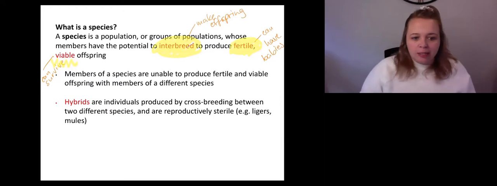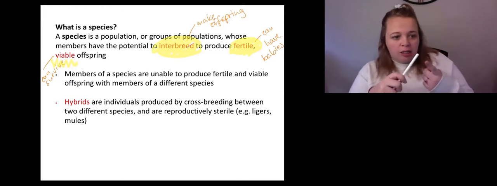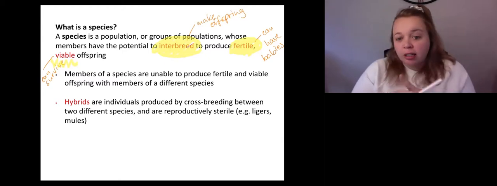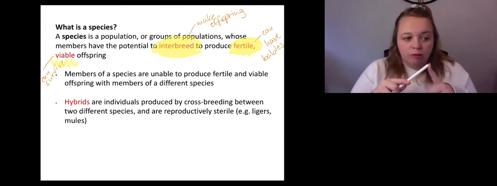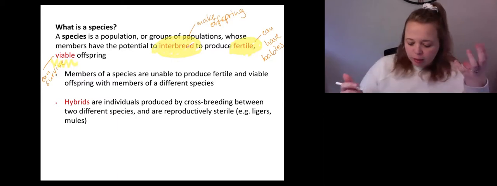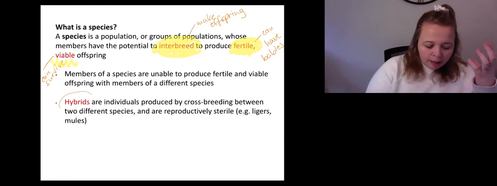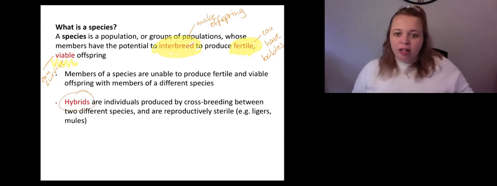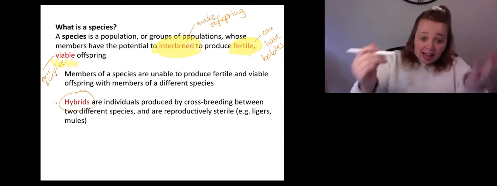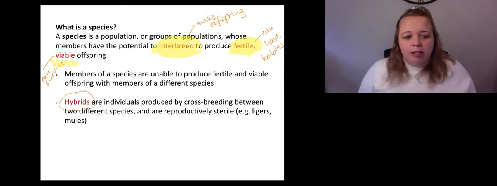So members of a species that are unable to do those two things, if they can have offspring but they're not fertile, then therefore they are not the same species. We classify them as two different species. There are examples where that happens, and that's what we call a hybrid. So a hybrid is where you get crossbreeding between two different very similar species. They have a baby, but that baby is reproductively sterile.